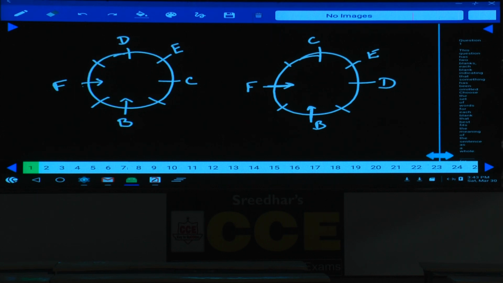C sits to the immediate left of G. As C is to the immediate left of G, in the first case, G must be here. As G is here, C sits to the immediate left of G, G must be away from the center. And in the next case, G must be at this place. That means C and G are adjacent to each other. As C is to the immediate left of G, G must be towards the center.